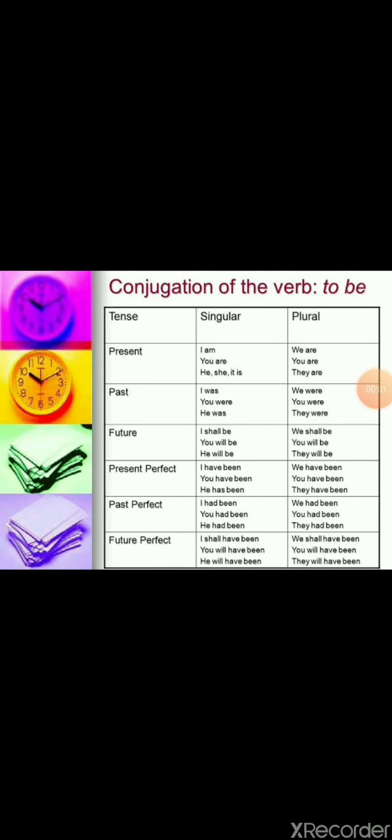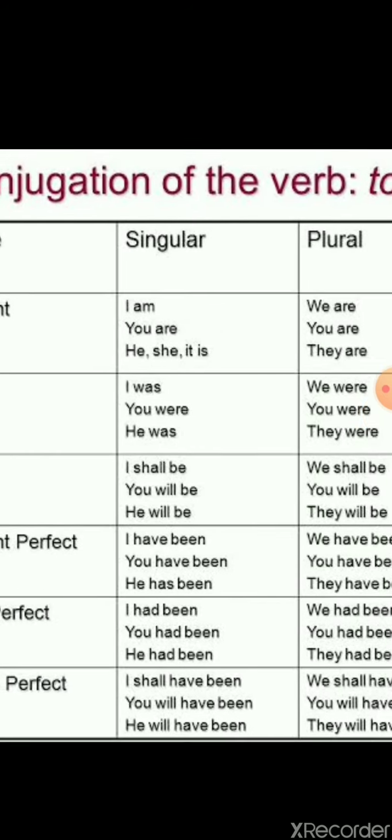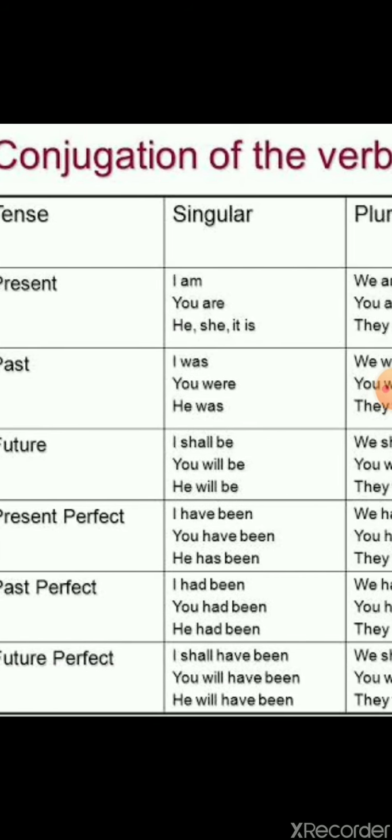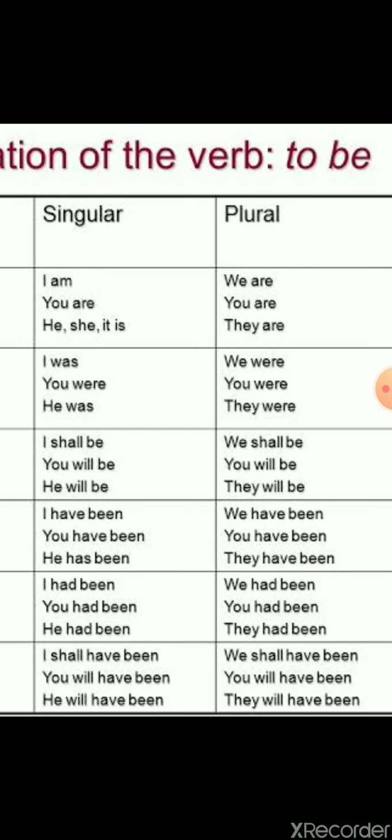As I am talking about conjugation of the verb, let's start with the basic one, to be. You will look at the screen and feel the difference. When the tense changes, meaning the time changes, we change the verb form too. Look at the screen, I made it a little broad. In present tense, singular I am, plural we are.